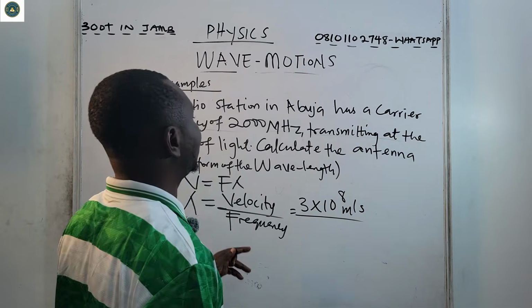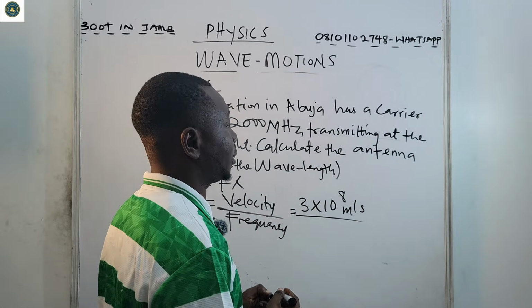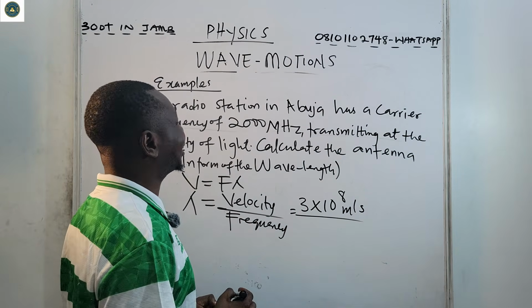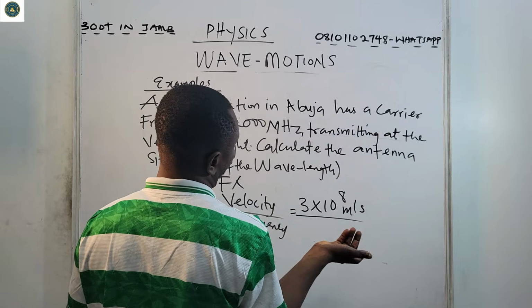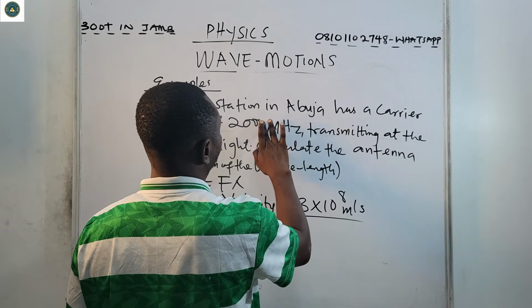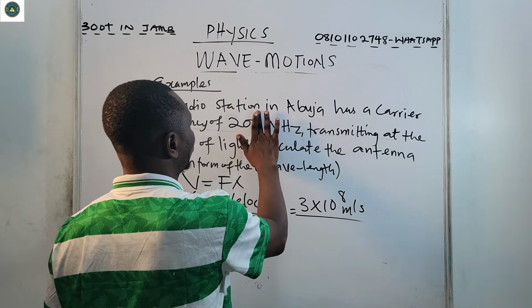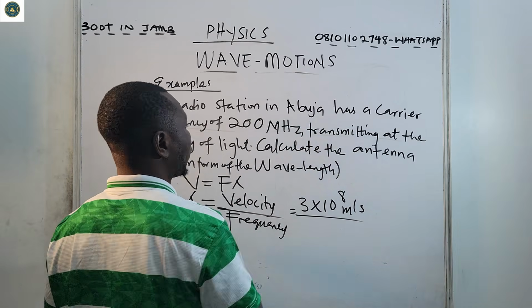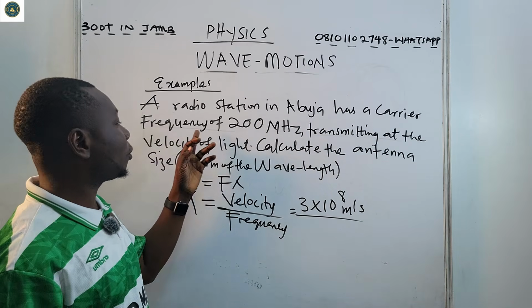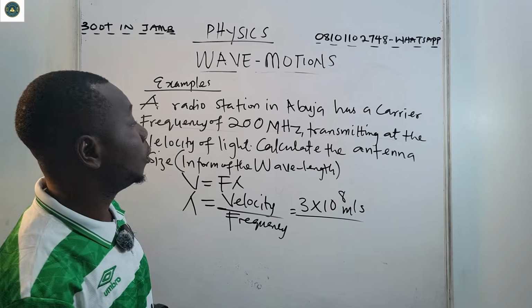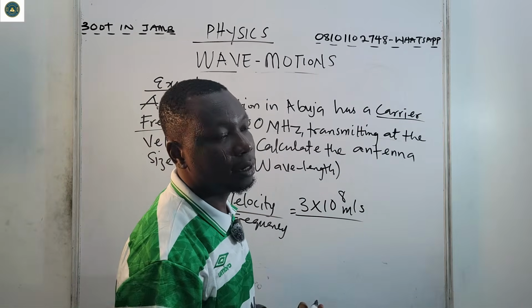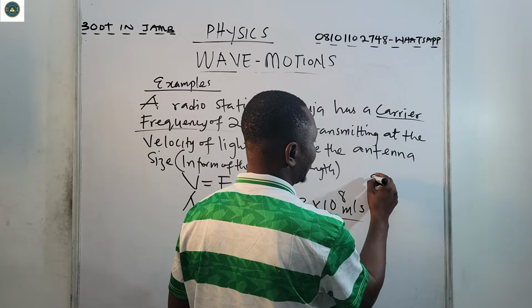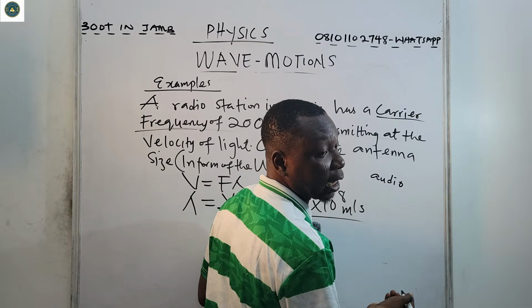Over, now there is a carrier frequency. Let's say we use a carrier frequency of 200 megahertz. The meaning of carrier frequency is that we have an audio signal and a carrier frequency.